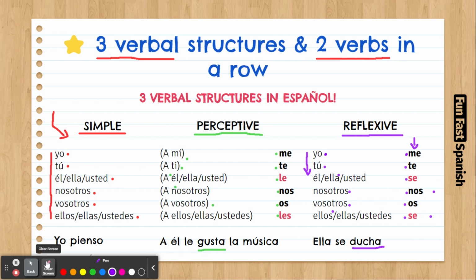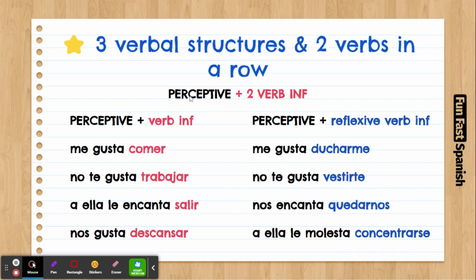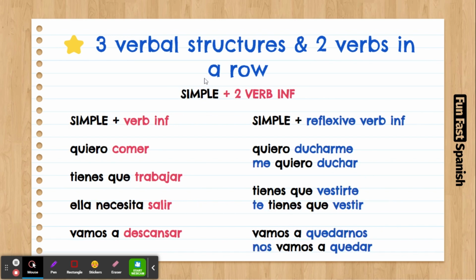So, if you want to have two verbs in a row, there are pretty much two options. The first verb is going to be either a simple structure or a perceptive structure. You're never going to have a reflexive verb as the first verb. It's either perceptive or simple. So let's have a look at the first case, a simple structure plus a second verb.